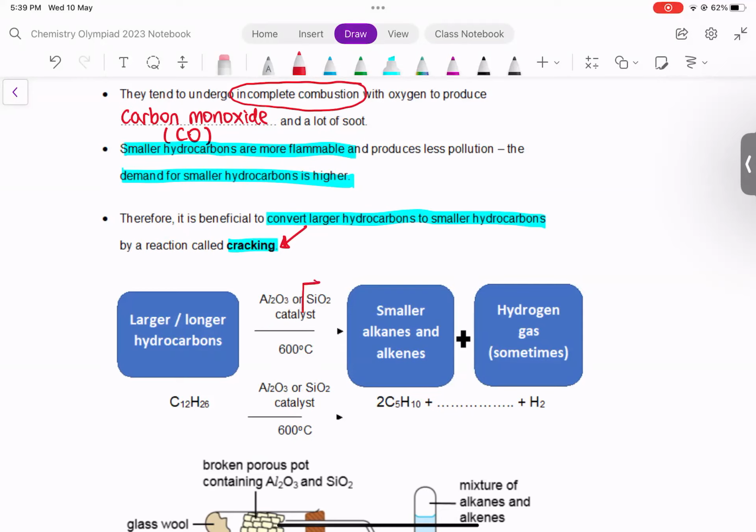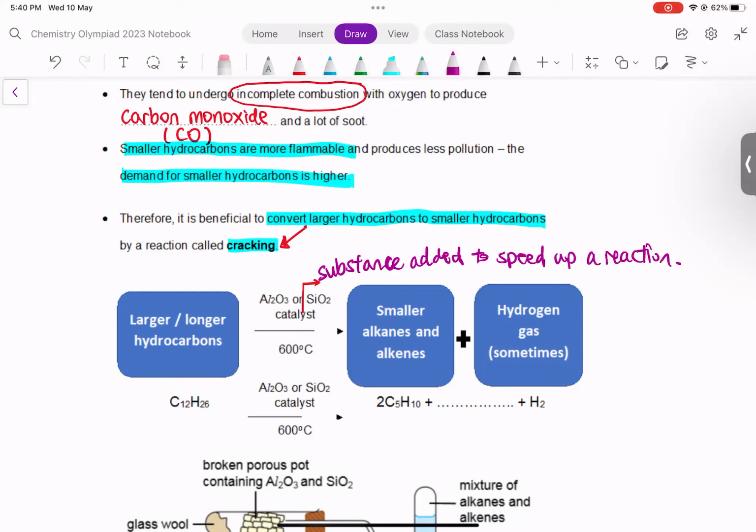Now, a catalyst is a chemical substance that is added to speed up a chemical reaction. So we add in silicon dioxide or aluminum oxide to speed up the chemical reaction. What this does is it speeds up the breakdown, the conversion of larger hydrocarbons to smaller hydrocarbons.